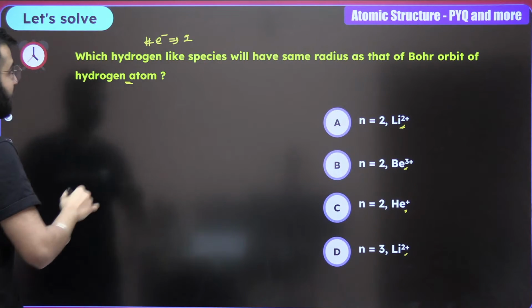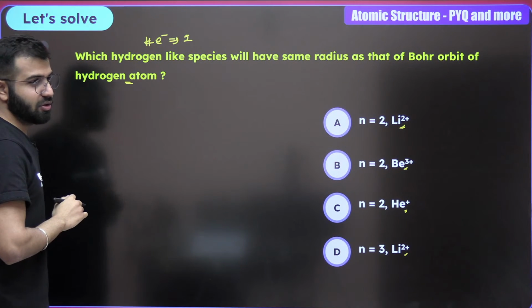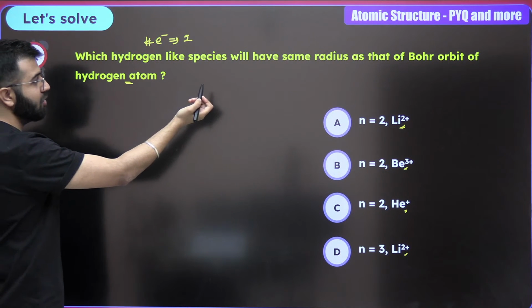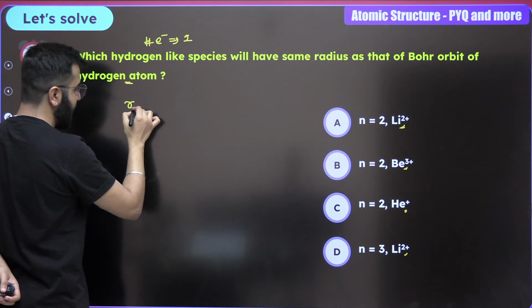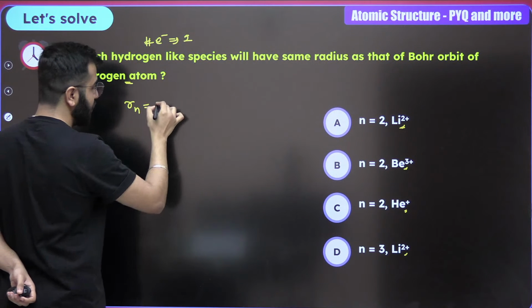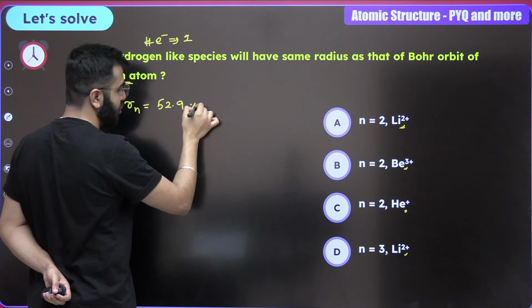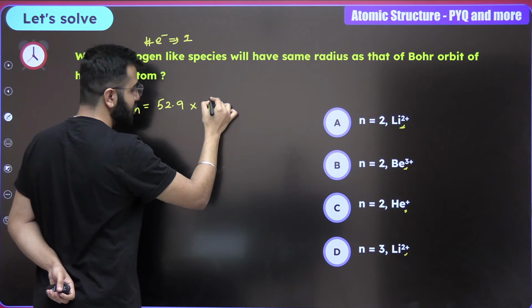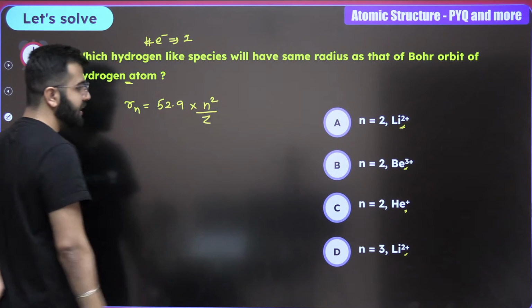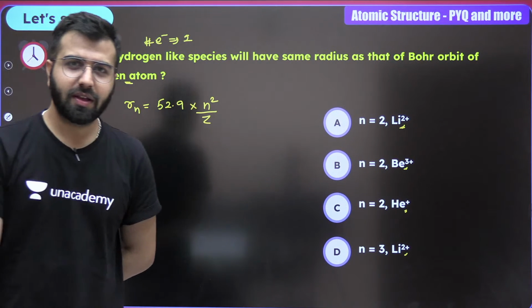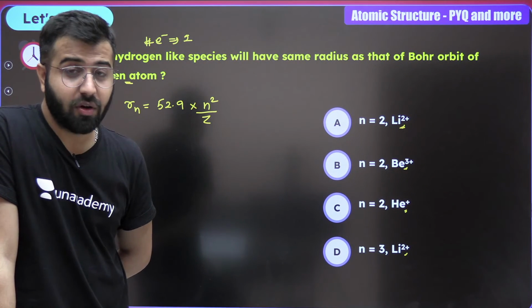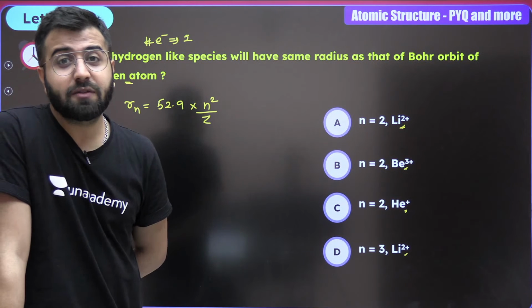Now let's pay attention. What is the formula that you are going to use? Ultimately we're talking about the radius. So Rn is equal to 52.9 into n square upon Z. Z upon n is for the velocity. Z square upon n square is for the energy.